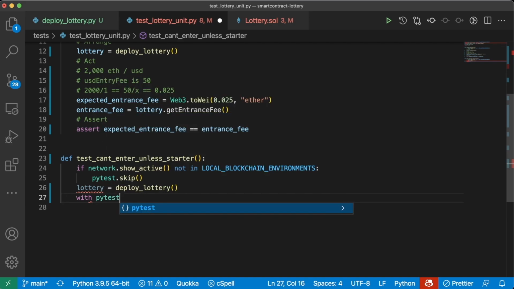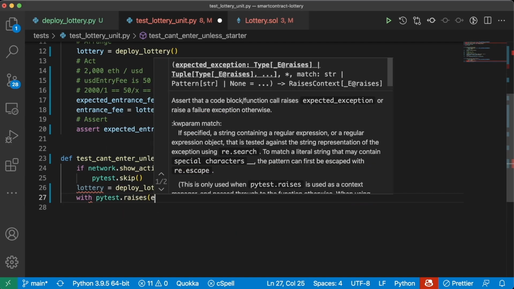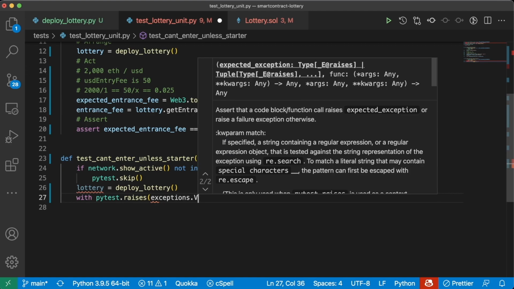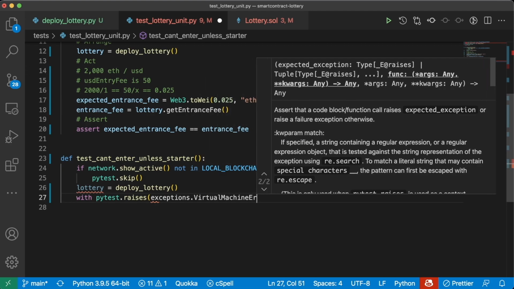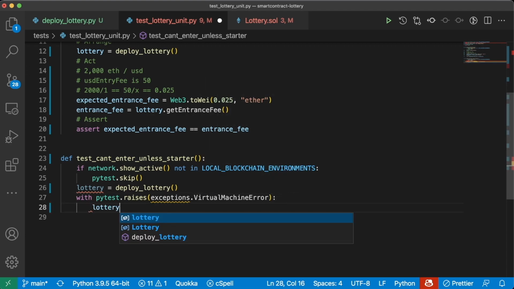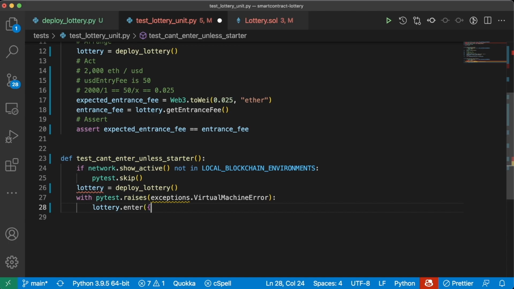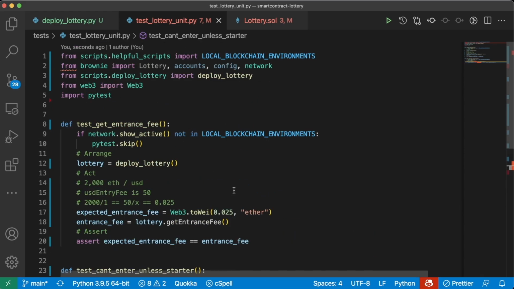We'll say with pytest.raises exceptions.VirtualMachineError, lottery.enter from get account, value lottery.get entrance fee. Of course, we're going to have to import both get account from our helpful scripts and exceptions from Brownie.